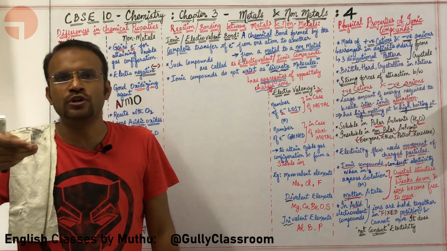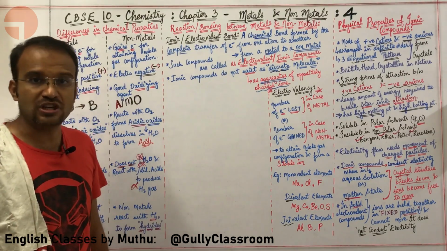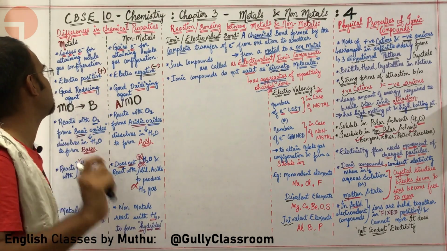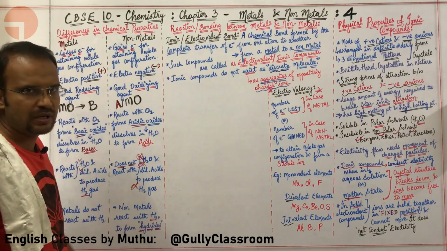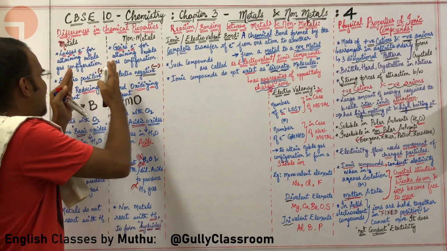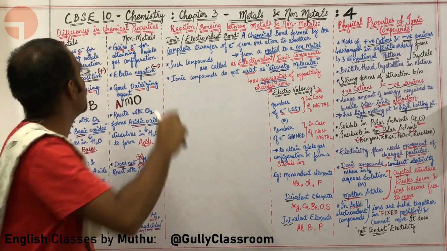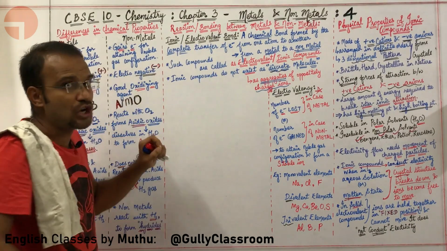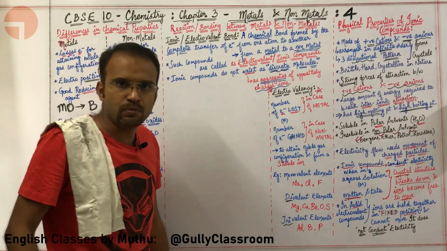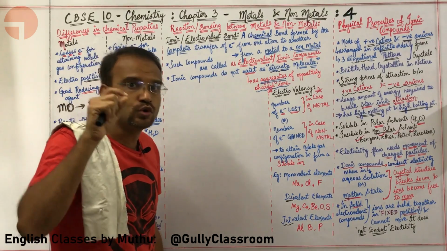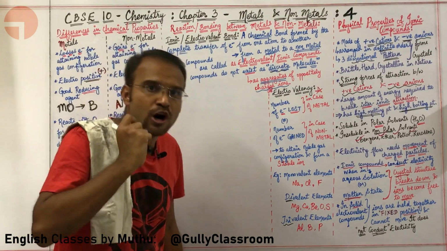What are we going to study in this particular lecture? We will do a very short recollection of the chemical properties of metals and non-metals, and try to put them as differences. Then we will see how metals and non-metals join with each other to form an ionic or electrovalent bond. We will study how to write the formula for ionic and electrovalent compounds.